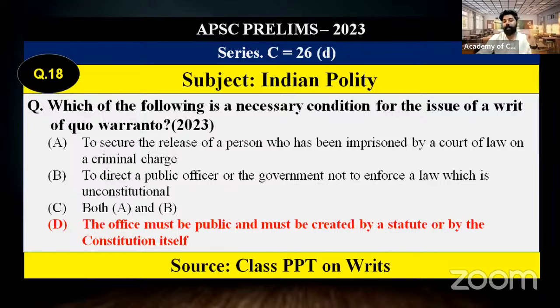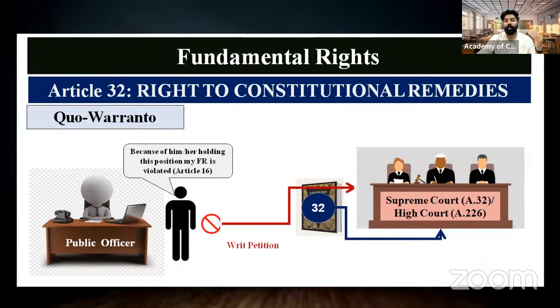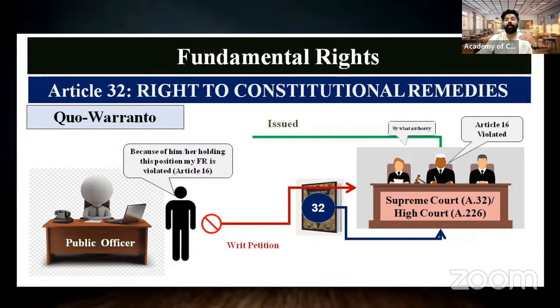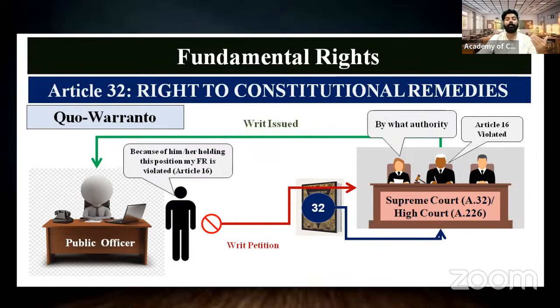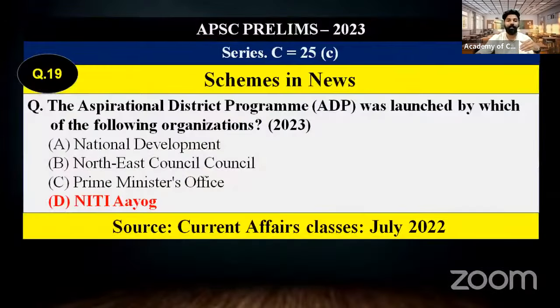Office, which must be created by statute. That means either by an act of Parliament or by the Constitution. Mainly, as we have illustrated, it is a legality claim of a person in the public office. Any public office that has been created by a statute of Parliament or by the Constitution. You can see this content which we have provided in the class. The answer is option D.